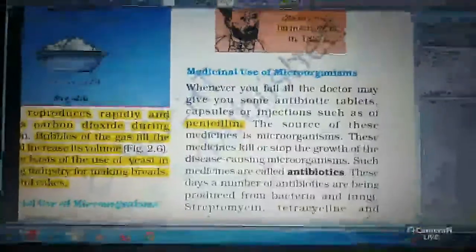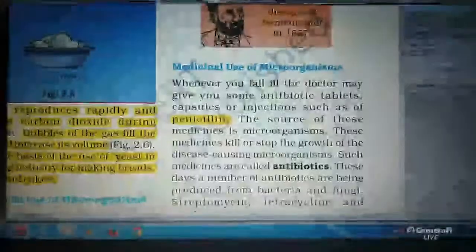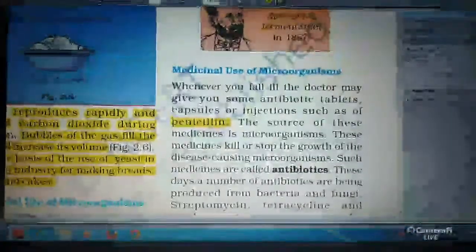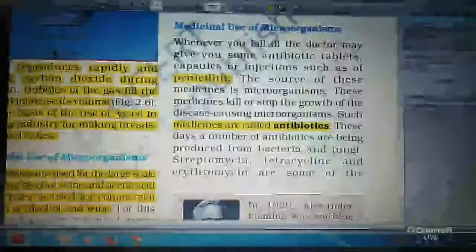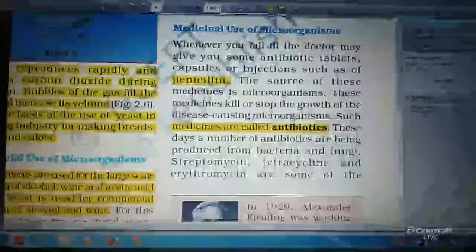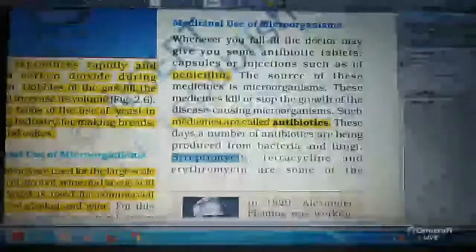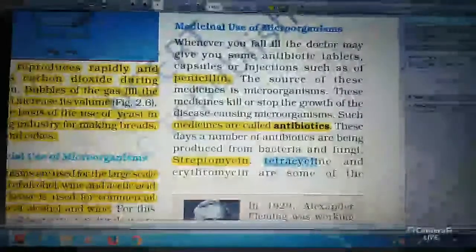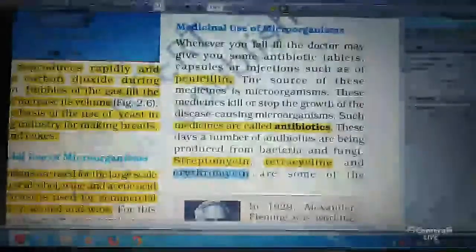So the source of these medicines is microorganisms. These medicines kill or stop the growth of disease causing microorganisms. Such medicines are called antibiotics. These days a number of antibiotics are being produced from bacteria and fungi. Streptomycin, you have to remember the spelling. Streptomycin, tetracycline and erythromycin are some commonly known antibiotics which are made from fungi and bacteria.